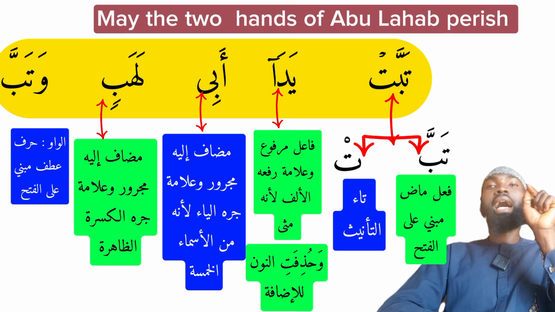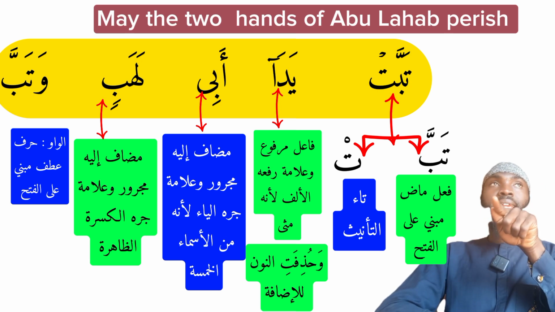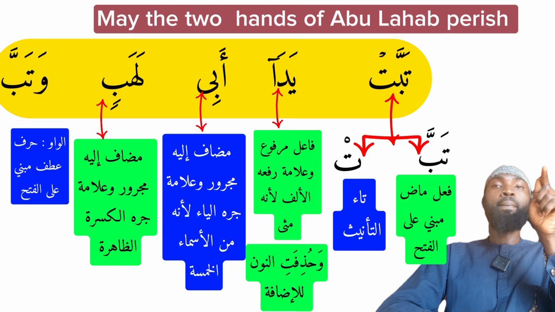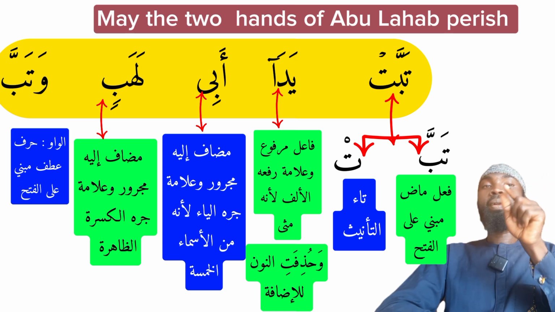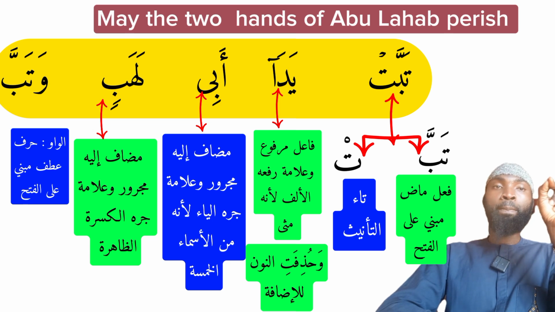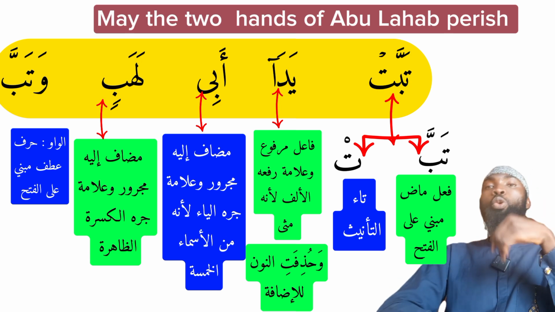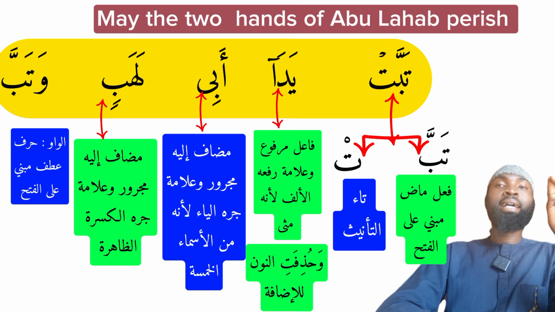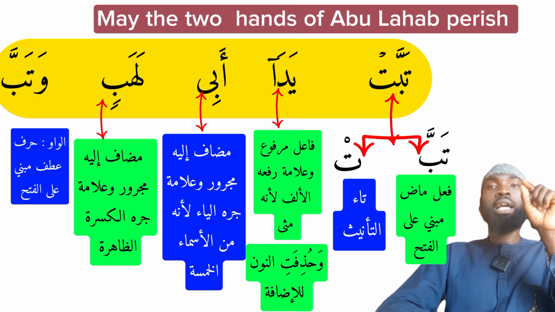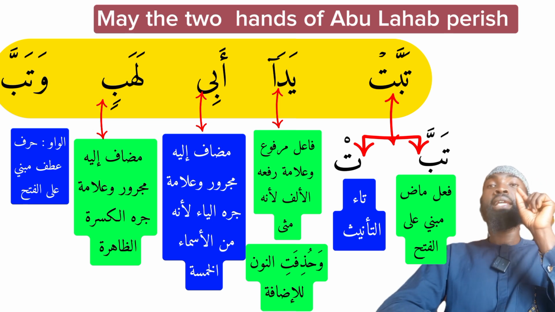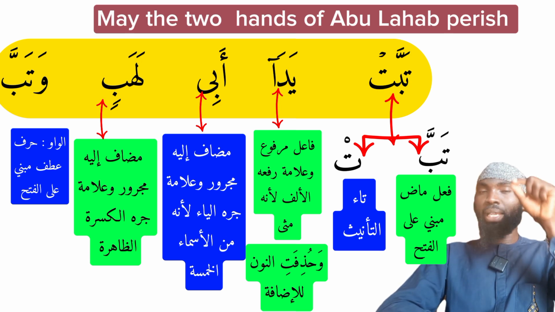Tabba here, just as the sentence began with tabbat, here we now have tabba, and we had discussed tabba previously. Wa tabba, and may he perish, or and he is perished. We could use it this way. We can say tabbat yada Abi Lahabin, may the 2 hands of Abu Lahab perish. Wa tabba, and may he himself perish. We could also translate tabbat yada Abi Lahabin, the two hands of Abu Lahab are perished. Watabba, and he is perished. Tabbat yada Abi Lahabin, may the two hands of Abu Lahab perish. Watabba, and he has been perished.